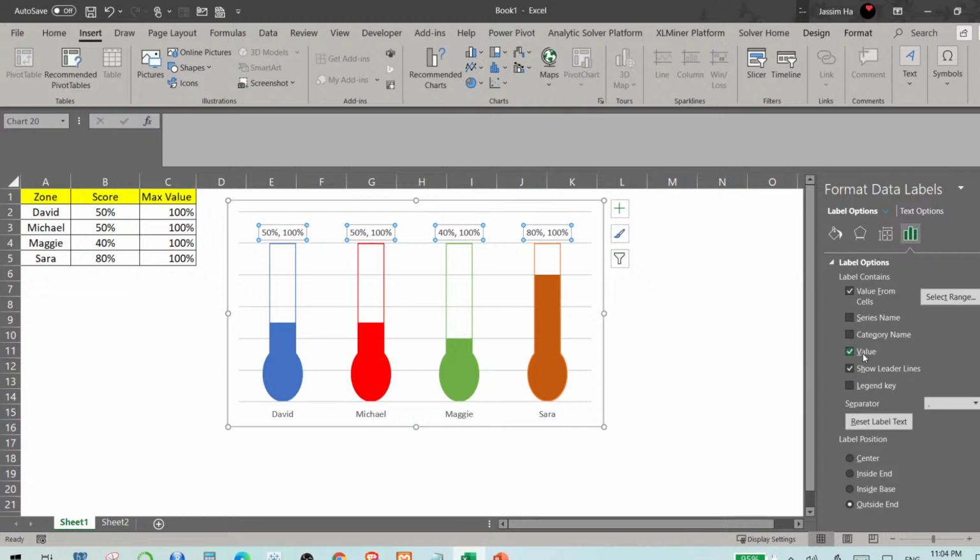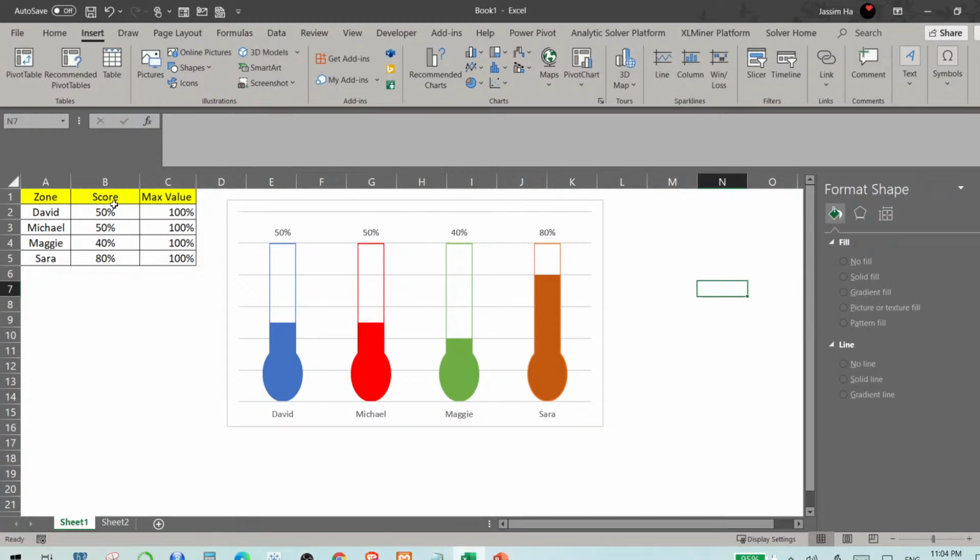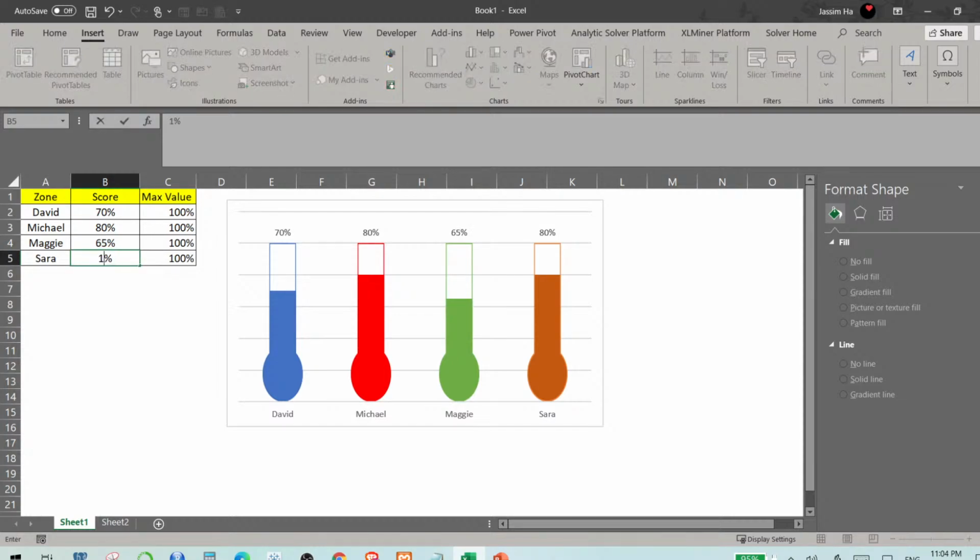I don't want to see the values, so I took out show leader lines. I remove that now. Okay, so let's see how dynamic they are now. So I'm going to change this, David. It's 50%. Let's change it to 70%. So I change to 70. It's changing while it's working. Let's change this to 80. Okay, it's working. 40. Let's change it to 65. It's working. And let's make it 100.